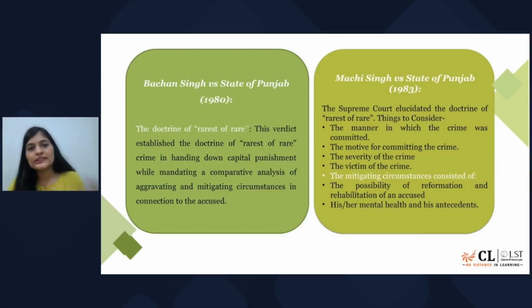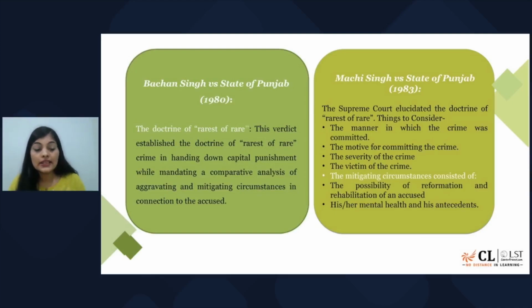And the Machi Singh case was an extension to this case, wherein this rarest of rare doctrine was explained in an extension. All right, so it was said what kind of things should be considered, right? Because of course, when the court says there should be certain comparison that has to be done, we need to know on what ground, on what factors we are going to decide it. So what kind of questions have to be asked by the court?